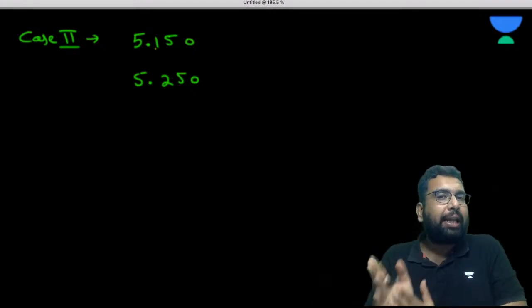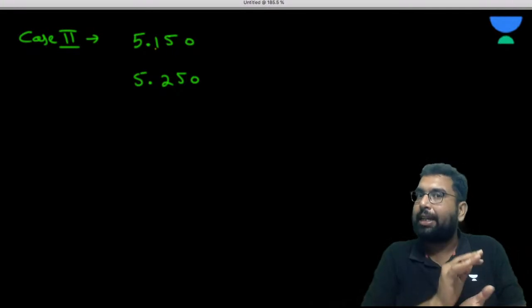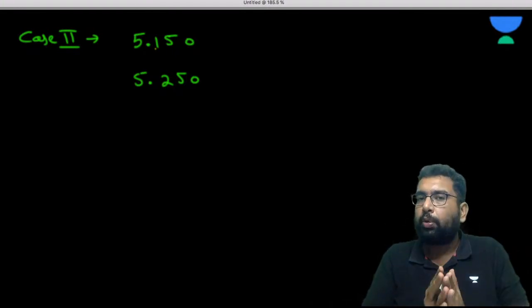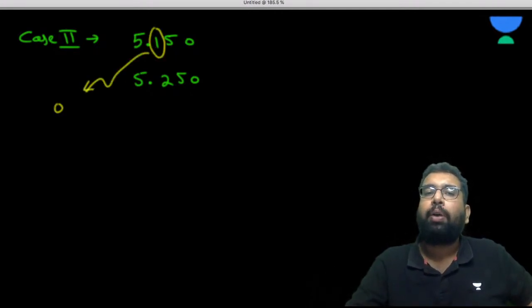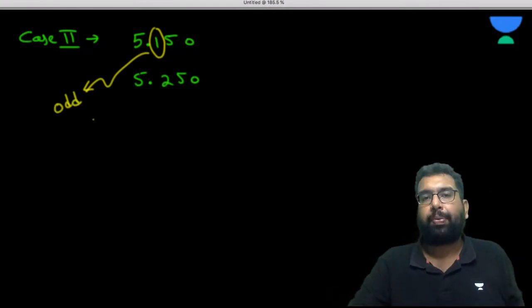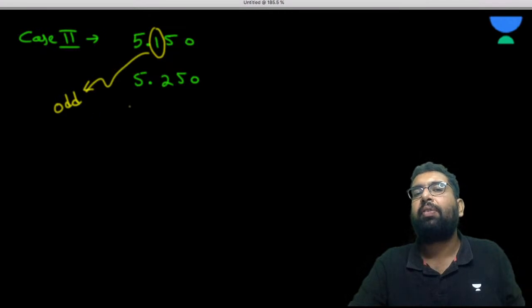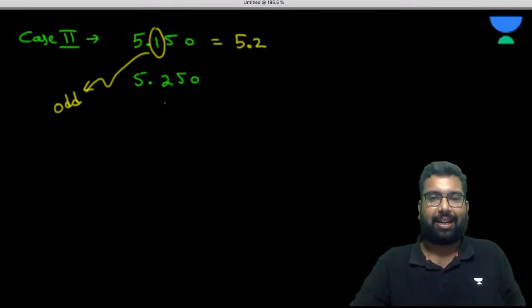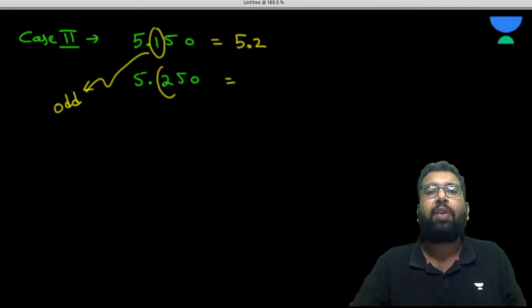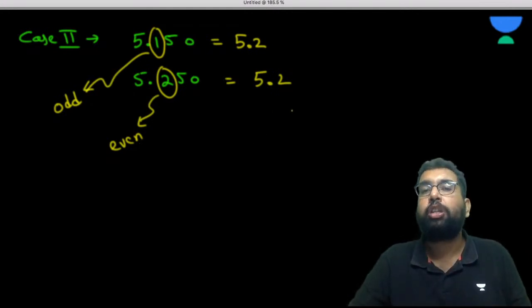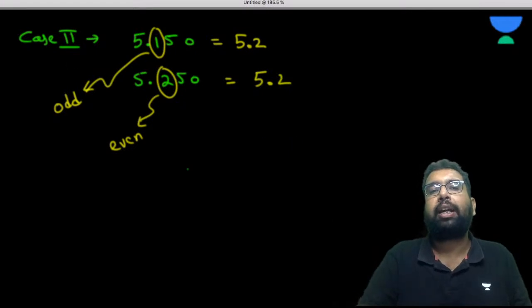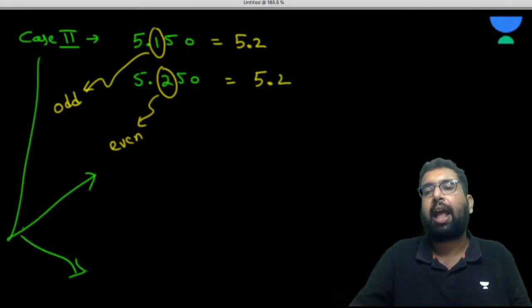When you were looking forward you found nothing, okay? Now you have to look backward. So we will look backwards from 5. We are going to see backwards to 5. So if the digit behind 5 is an odd number, you can increase it. And if the digit behind 5 is an even number, you can keep it the same. Are you getting my point? So what happens if the digit after 5 is 0? You have two cases. So case 2 has two possibilities.